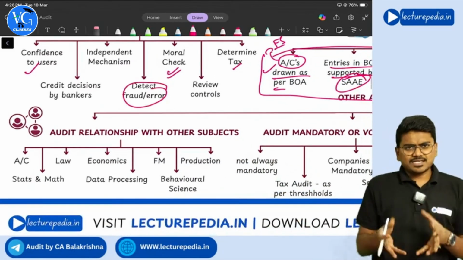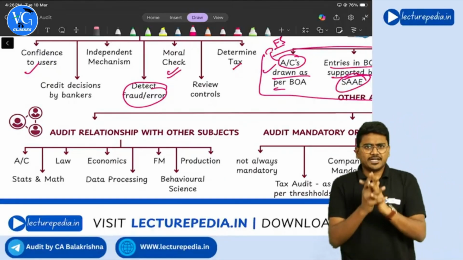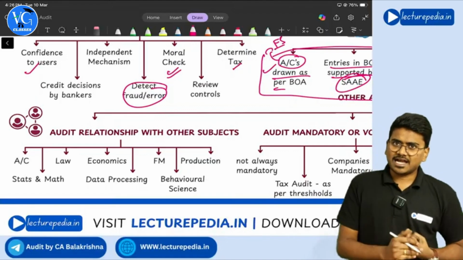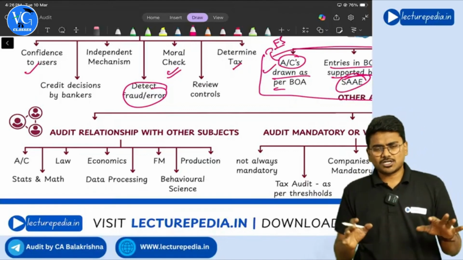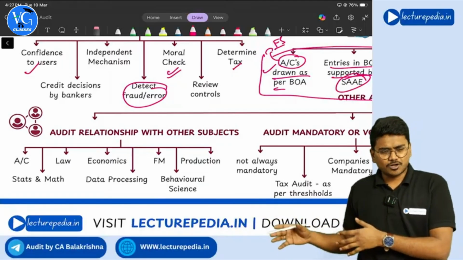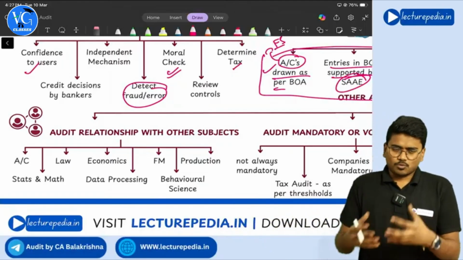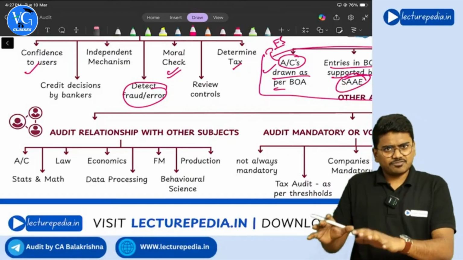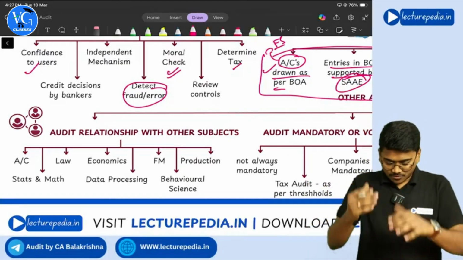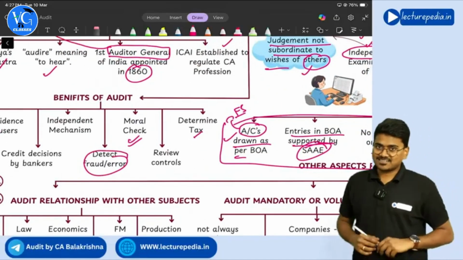Next, of course, the basic thing, the purpose of audit. During the audit, the auditor will identify frauds, the auditor will identify errors, but however, you cannot identify all the errors and all the frauds, because of inherent limitations of audit. We will see that. But one of the advantages is you will identify frauds and errors, right? So this is also one of the advantages of audit.